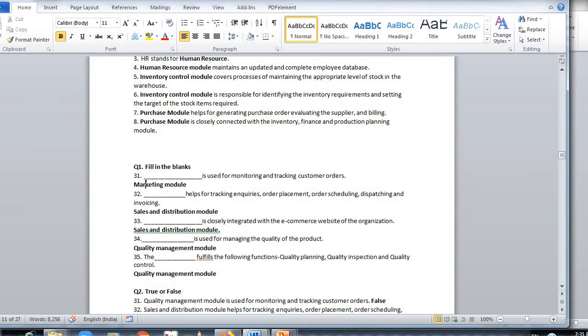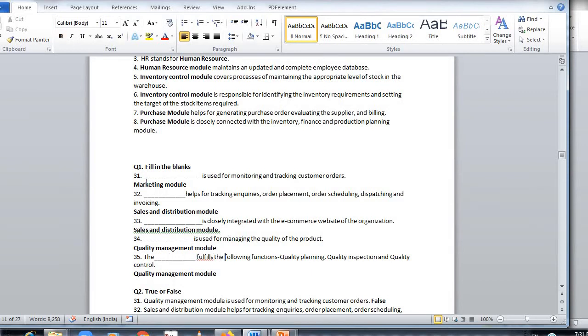Here is the fill in the blanks. Dash is used for monitoring and tracking customer orders. Answer is marketing module. Dash helps for tracking inquiries, order placement, order scheduling, dispatch and invoicing. Answer is sales and distribution module. Dash is closely integrated with the e-commerce website of the organization. Answer is sales and distribution module. Dash is used for managing the quality of the product. Answer is quality management module.